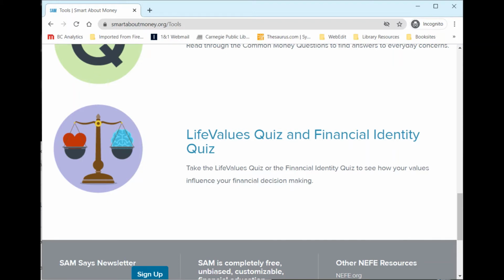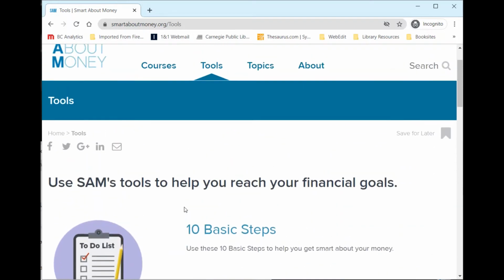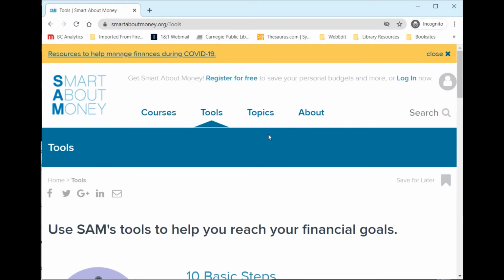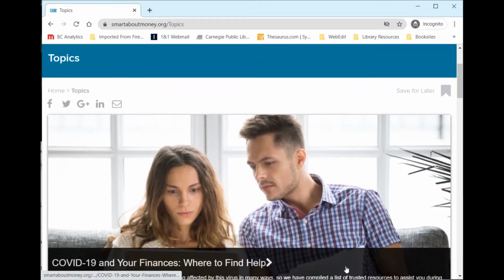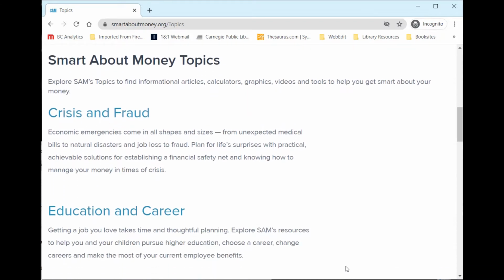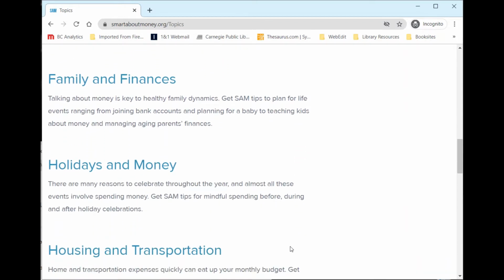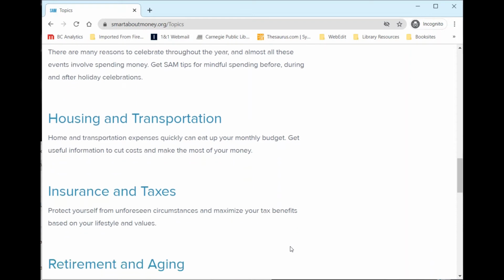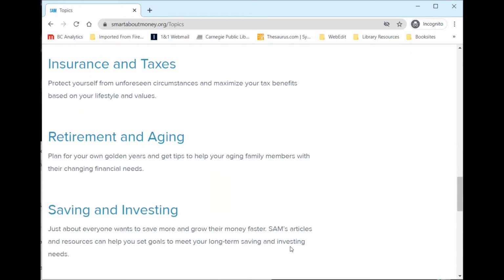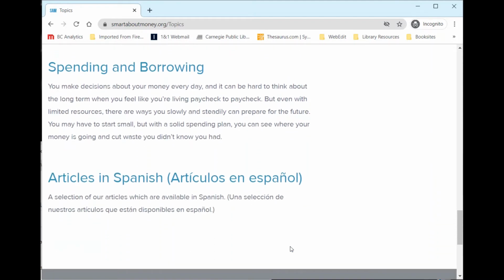Finally, Smart About Money has a number of educational topics to explore, all relating to money and finances. So again, we are going to scroll back to the top, and then we are going to click on Topics. First, we have some featured topics, but if we continue to scroll down, we see that we have a number of other topics that we could explore. So these include crisis and fraud, education and career, family and finances, holidays and money, housing and transportation, insurance and taxes, retirement and aging, saving and investing, spending and borrowing, and then we also have articles in Spanish, so that is really helpful as well.